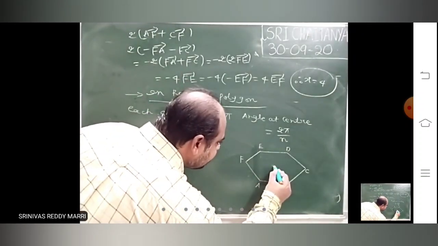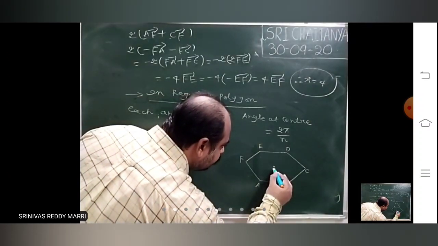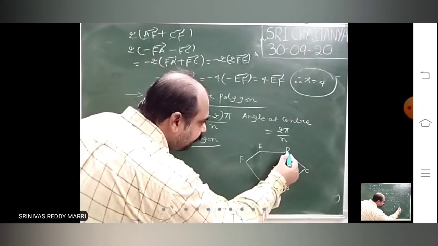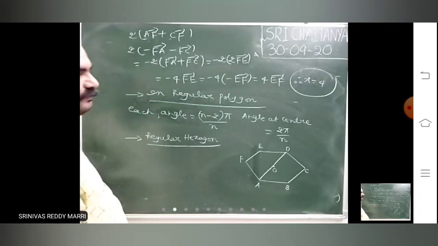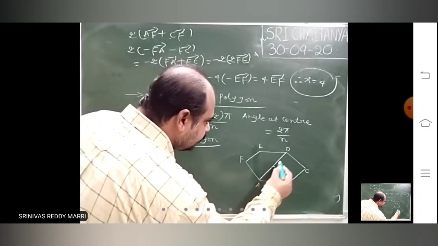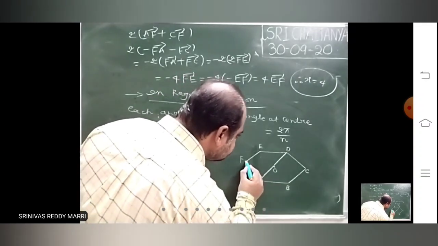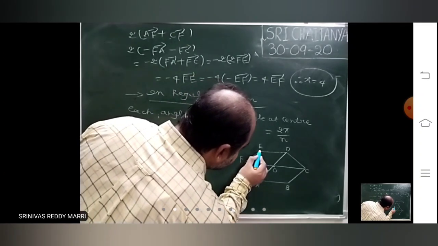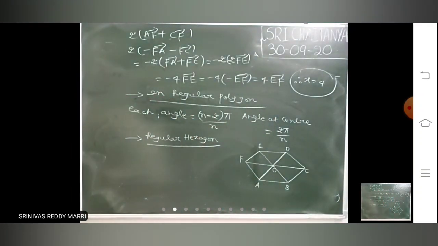Now there will be the center of the regular hexagon. Let us say this is O. These three points will be collinear. Look at these three points. These three points will be collinear, and these three points will be collinear. So these are also called diameters.